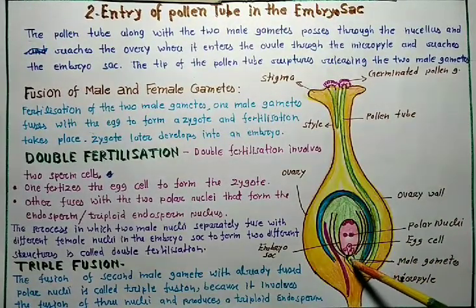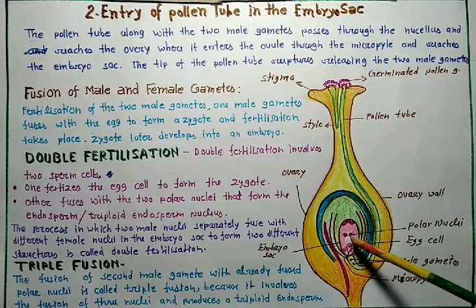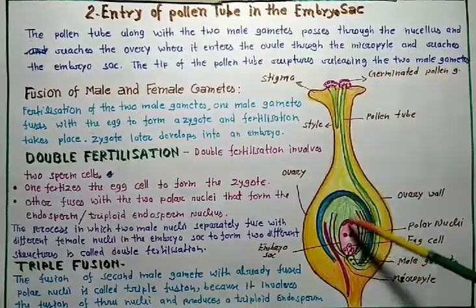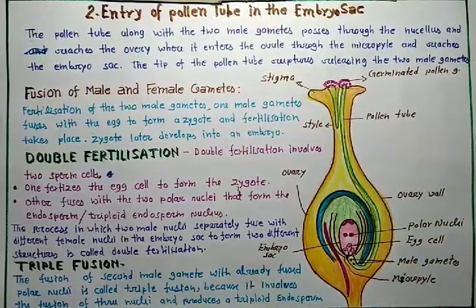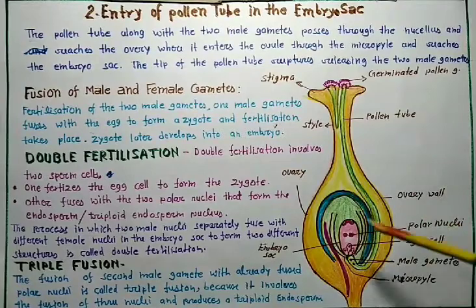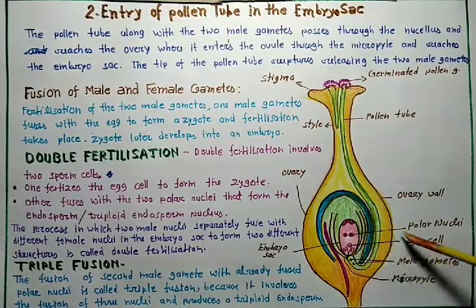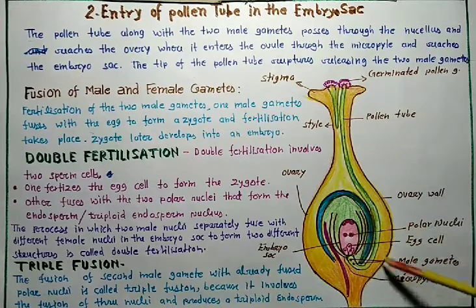So these two nuclei fuse with two different nuclei. So this is called double fertilization. One nucleus is fertilized with the egg cell and the second nucleus is fertilized with the polar nuclei. Okay?